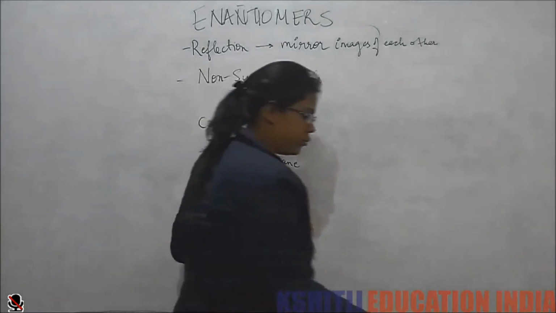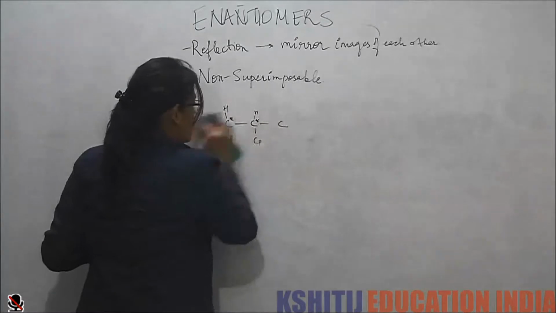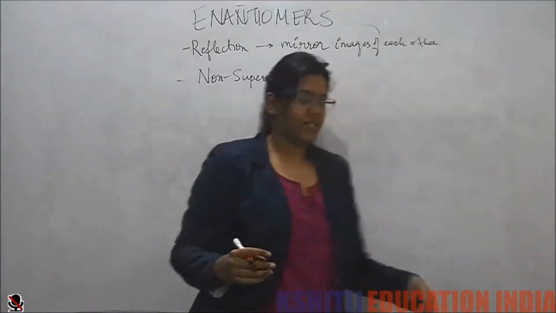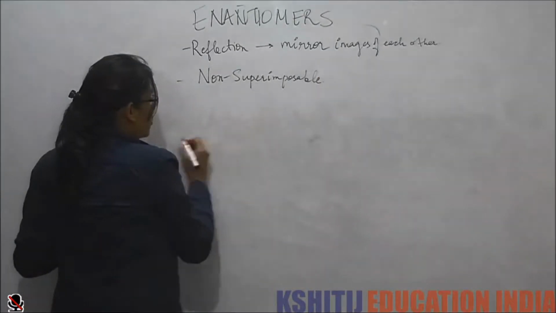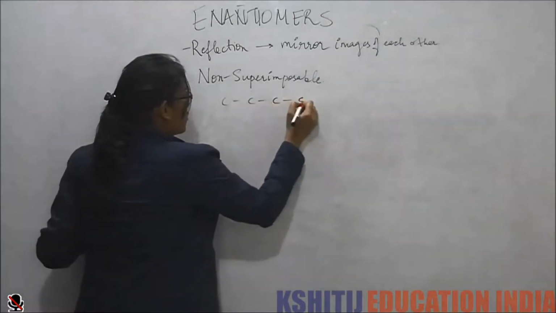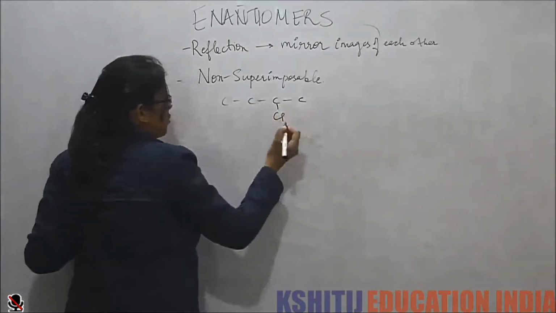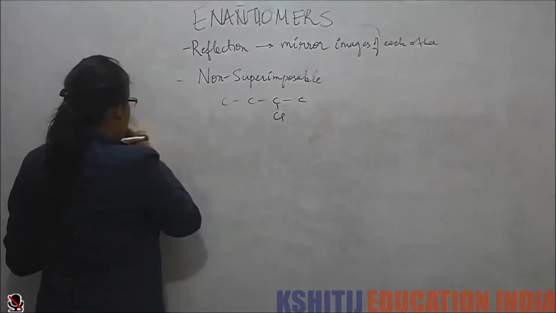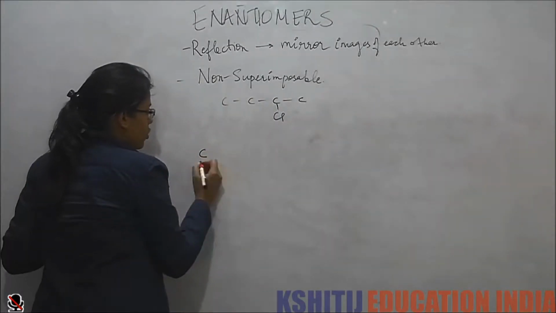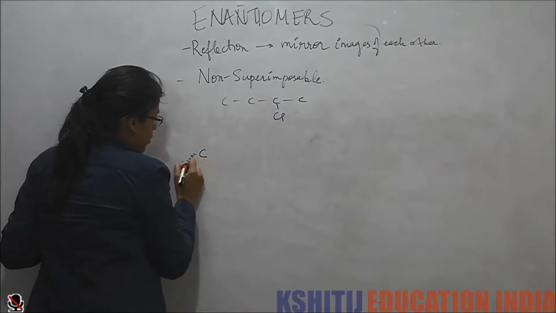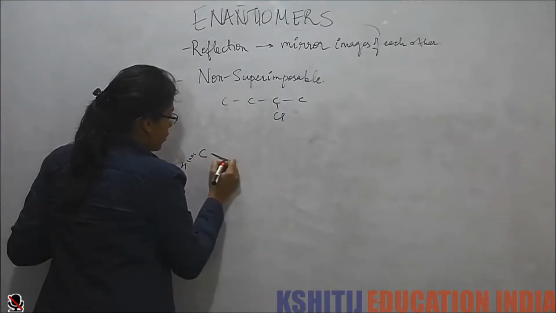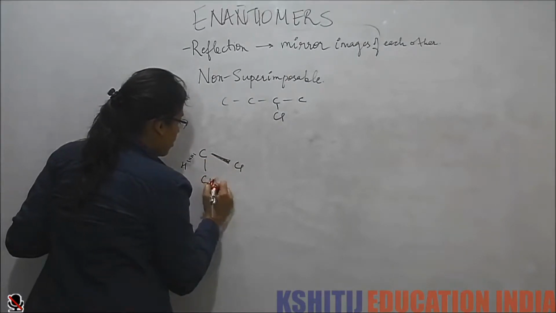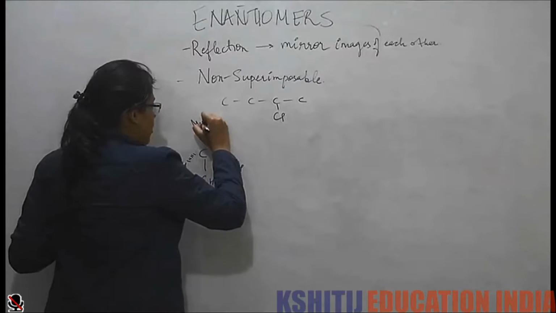So now, what does a chiral center do? Let's see with one more example. If I have 2-chlorobutane, now if I try to do the perspective projection of this molecule, I'll have one hydrogen, one chlorine, one ethyl, and one methyl.